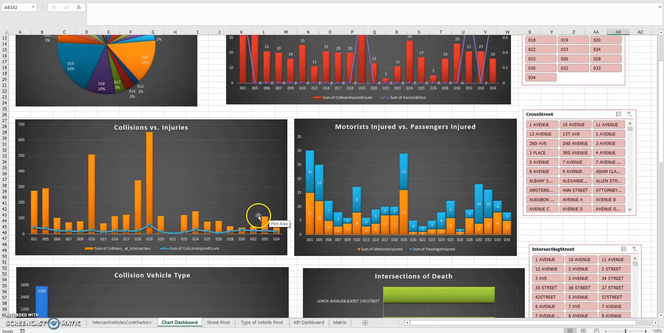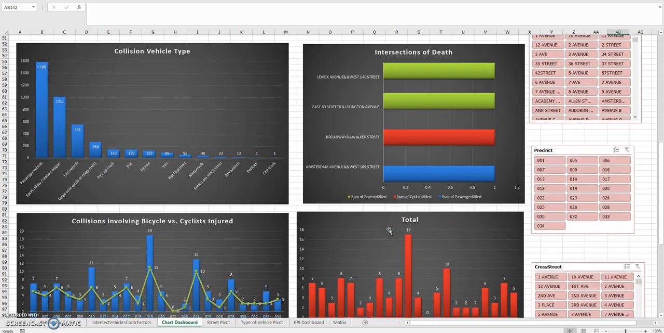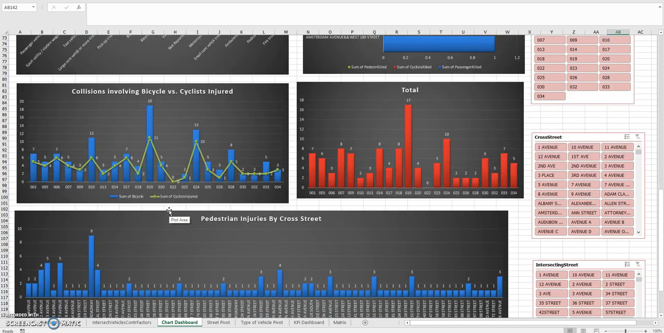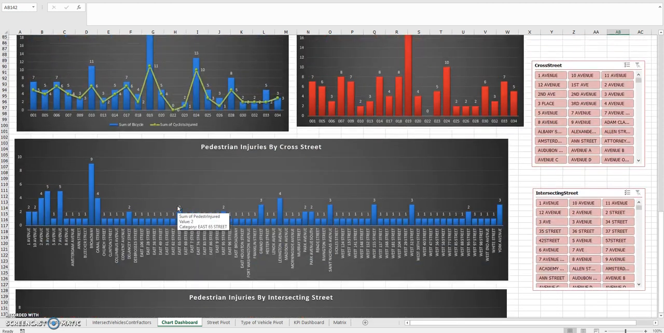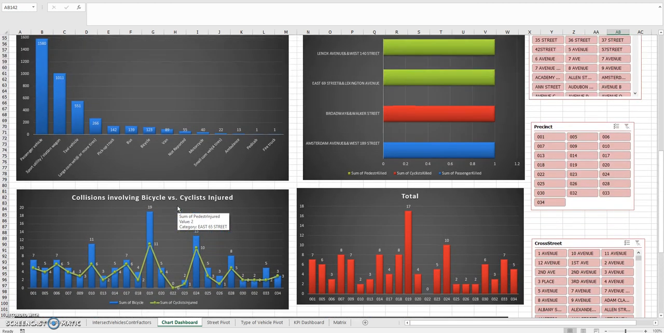The collisions versus injuries chart is also very useful. It shows you how many collisions happened compared to how many injuries. You can see here there are a lot of collisions but not many injuries, so from that you can assume that most of the collisions are fender benders and nothing major. And there are many more comparisons, like collisions involving bicycles and cyclists involved, where you can get very useful data to see which are the most dangerous streets and avenues in New York, and which precincts you should avoid, where you should and shouldn't bike, and where you should drive and should not drive if you want to be safe in New York.